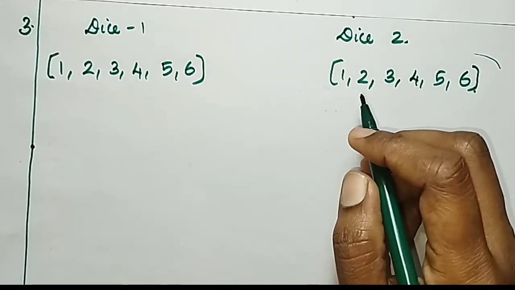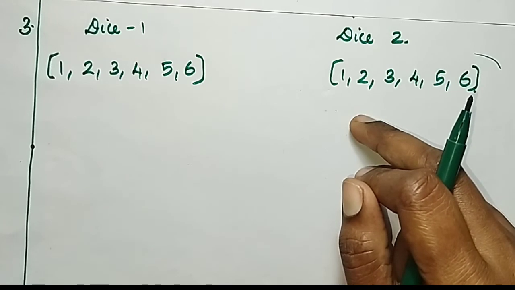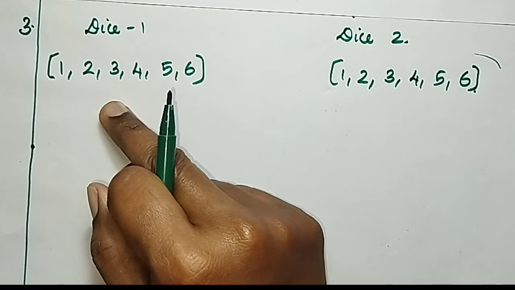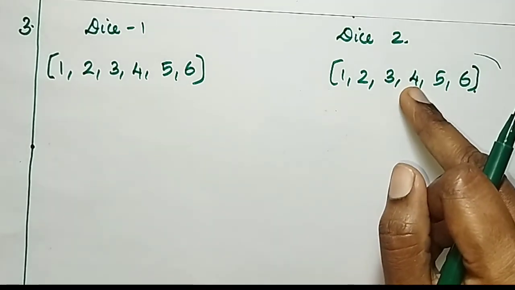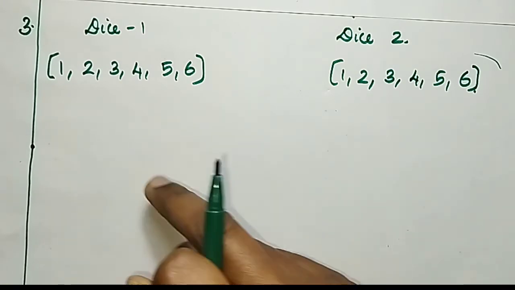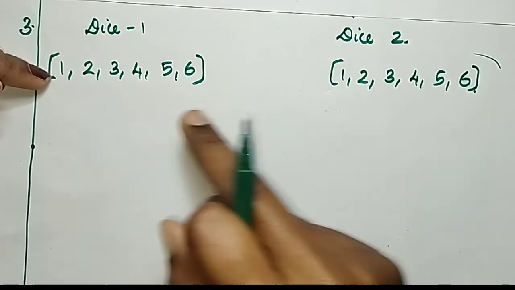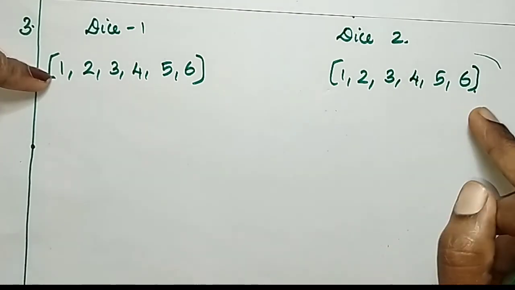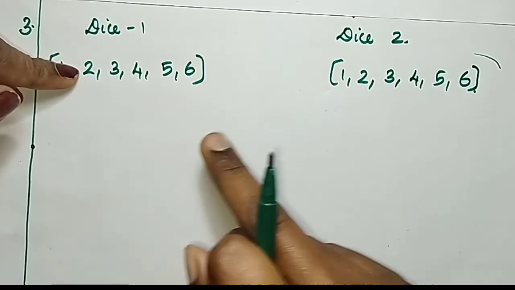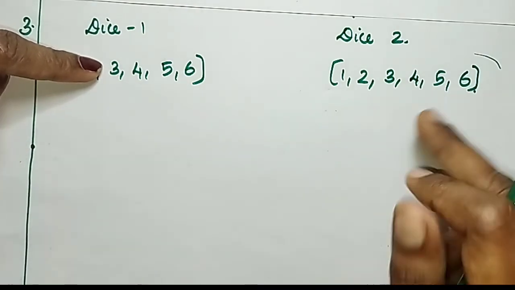We have to find out which numbers are giving the sum 9. One number should be from dice 1 and the second one should be from dice 2. So let us take each number. When we take 1, the larger number is 6. So 1 plus 6 is 7, so it's not possible. Then 2, 2 plus 6 is 8, so it's also not possible. Then 3, 3 plus 6 is 9.